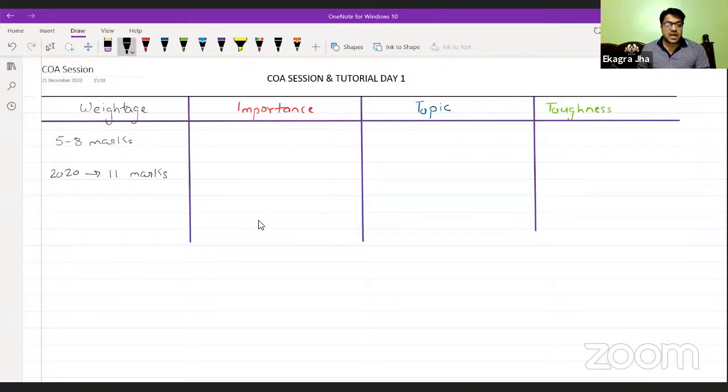This is the highest weightage in any particular year that COA has had. So this year COA got 11 marks individually. This is a good sign that it might come with this much weightage next year also. But in the previous years it covered only 5 to 8 marks, sometimes 5, sometimes 6, and a few times 8 marks of questions. But in the year 2020, it is covering 11 marks.